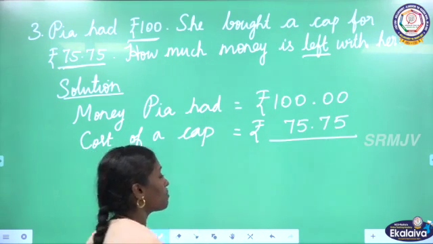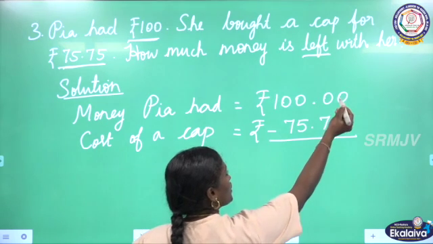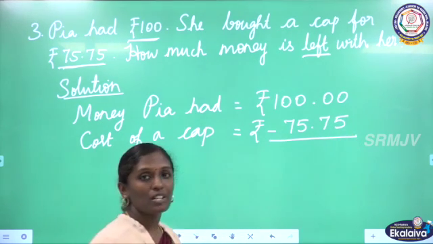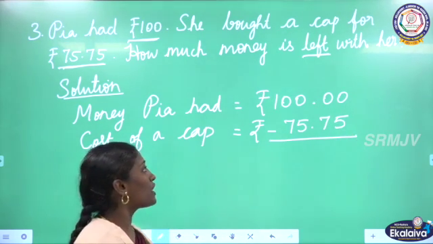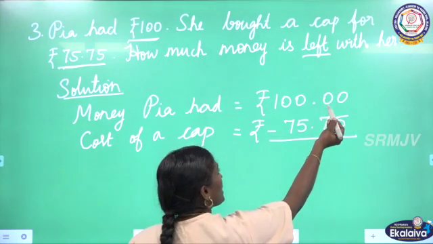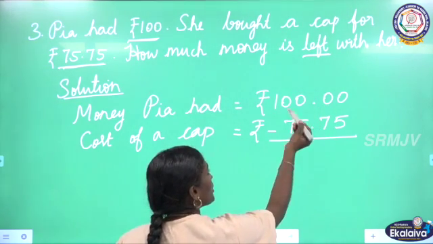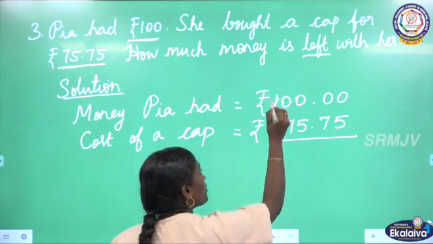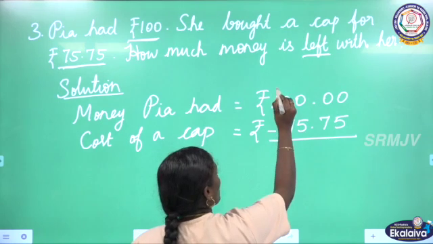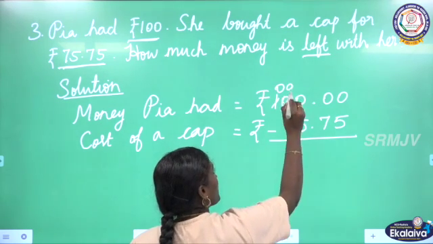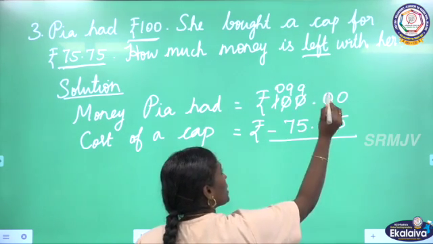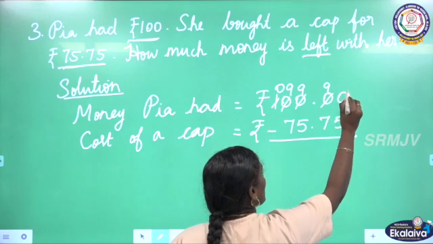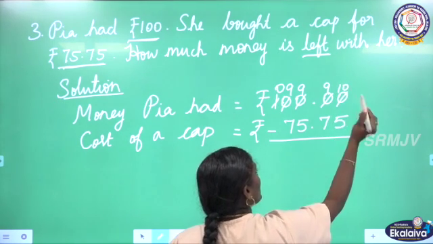Now, we can subtract. Okay, here 0 minus 5, we can't subtract 5 from 0. So, we have to borrow from the next number. See here, all the numbers are 0 except 1. So, I am going to borrow from 1. 1 will become 0, this 0 will become 9, this 0 will become 9, this 0 will become 9 and this 0 will become 10.